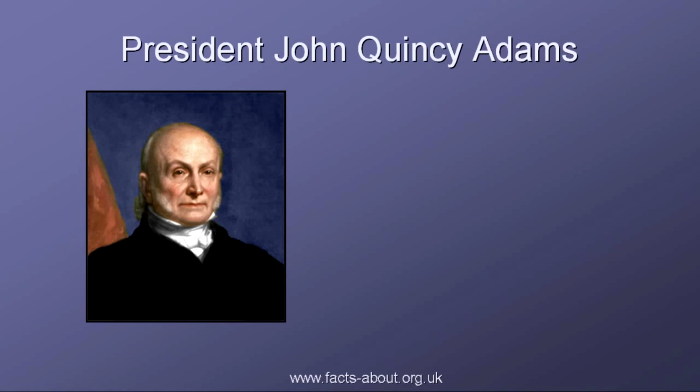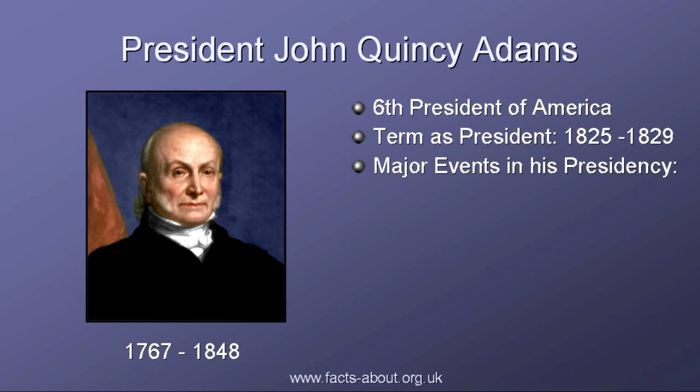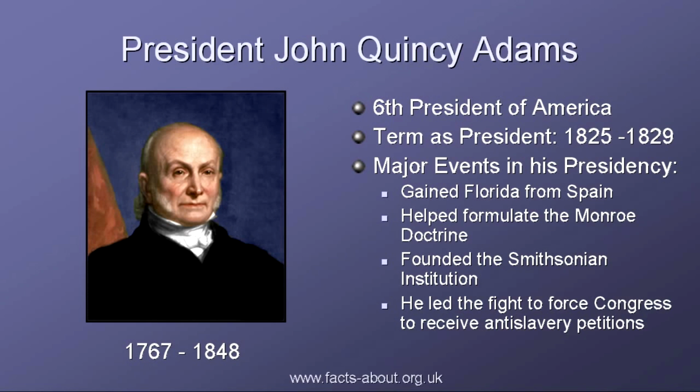John Quincy Adams was the sixth President of America and was the son of the second President, John Adams. John Quincy Adams is remembered for helping to formulate the Monroe Doctrine, negotiating the Treaty of Ghent, and leading the fight to force Congress to receive anti-slavery petitions. His term in office was from 1825 to 1829.